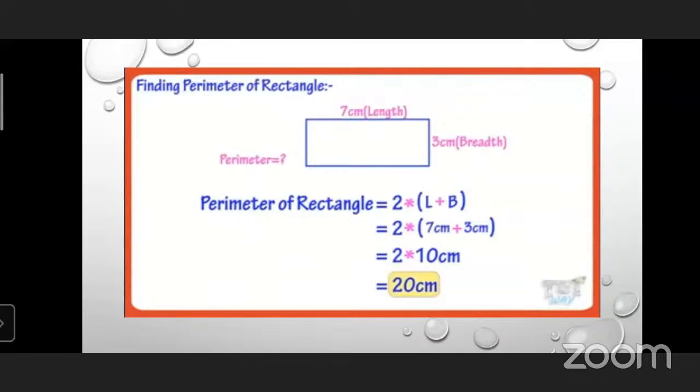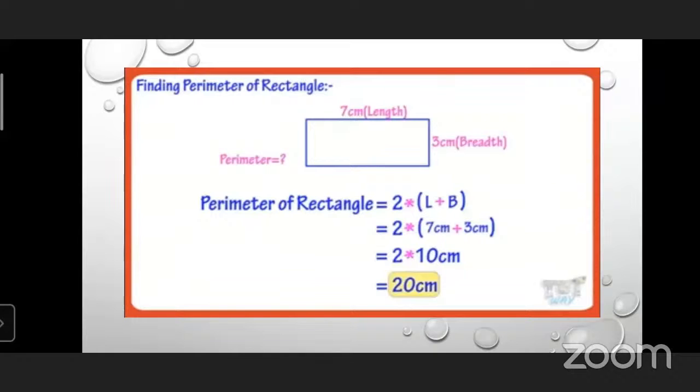So let's see another example. What is the length and what is the breadth? Which units are given? Centimeter. Measurement. Length, 3 centimeter. Breadth. Okay, breadth means width.